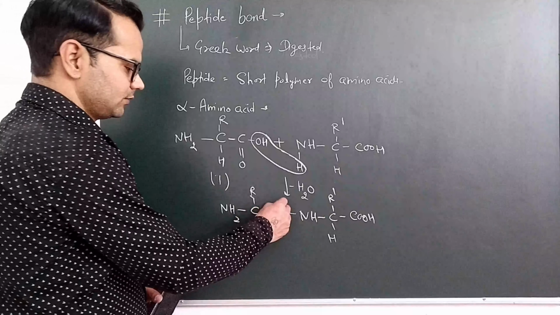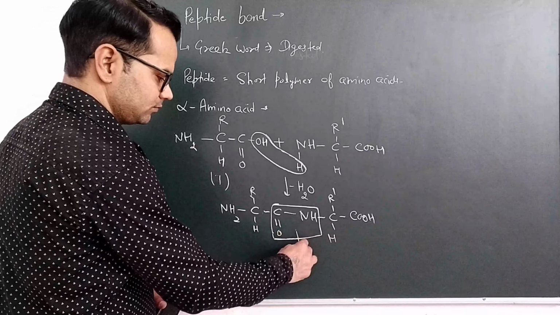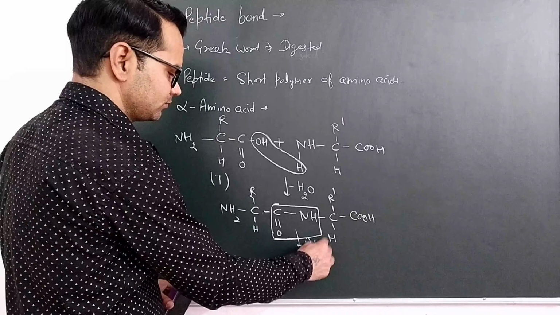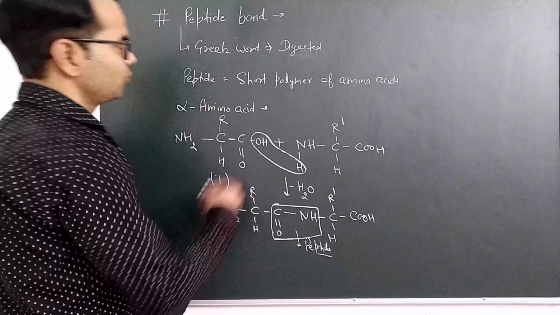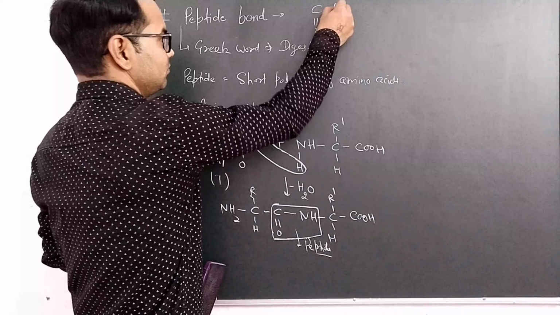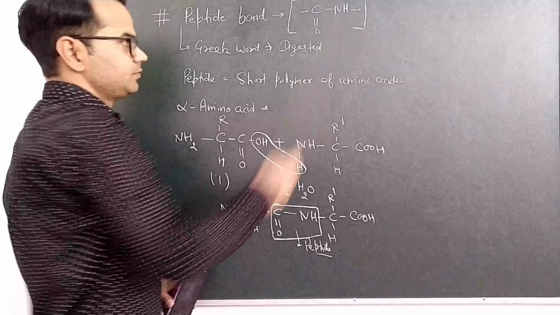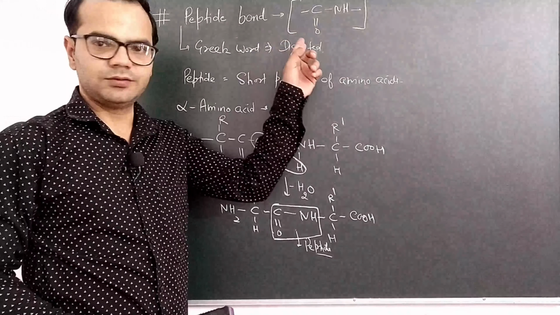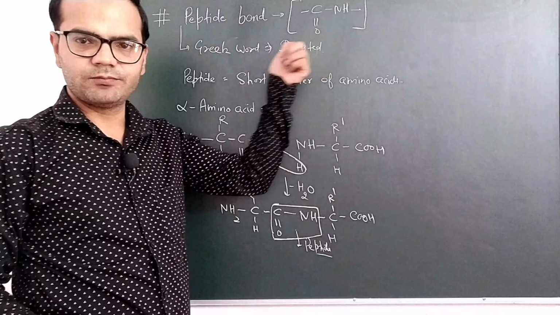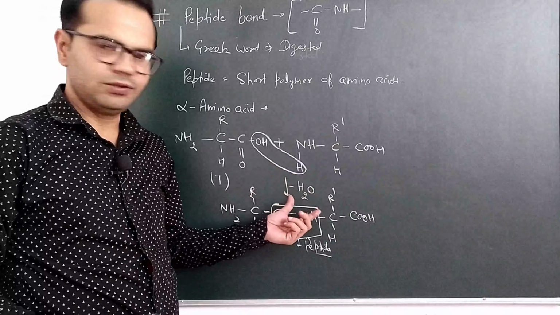This is our peptide bond. So we can represent the peptide bond as CONH, that is the peptide bond formed by the condensation of two amino acids.